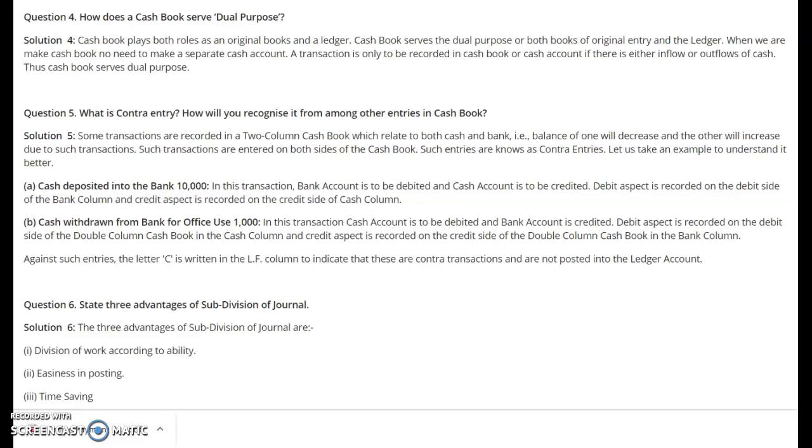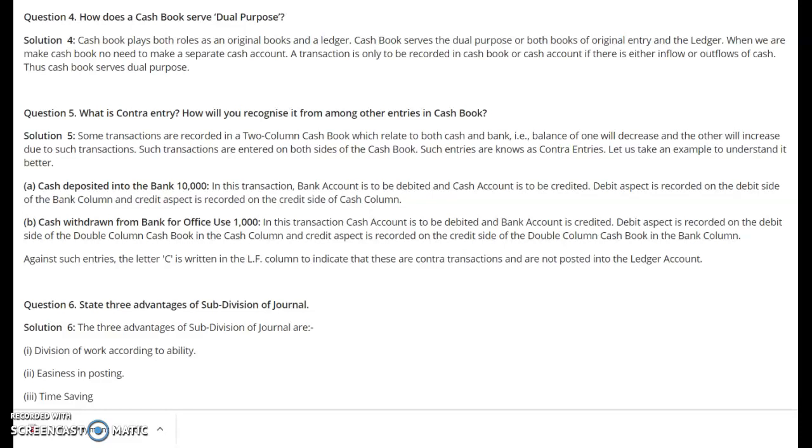Now practically understand: only when cash is withdrawn from the bank for office use will there be a contra entry. If, say, cash is withdrawn by the proprietor for personal use, what will the journal entry be? It should be debited to the drawings account and not to the cash account. So in that case there will not be a contra entry. A contra entry will be made only when cash is withdrawn from the bank for office use.